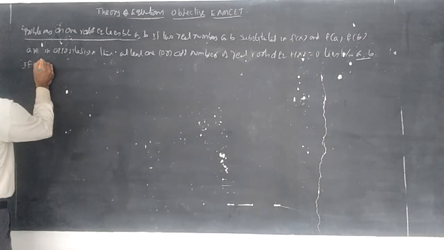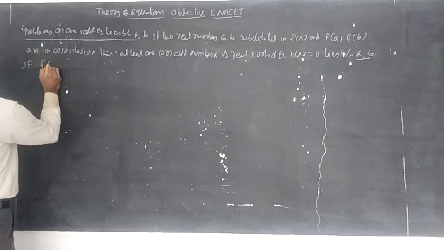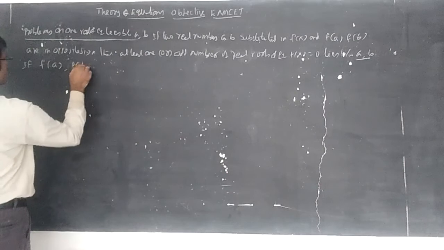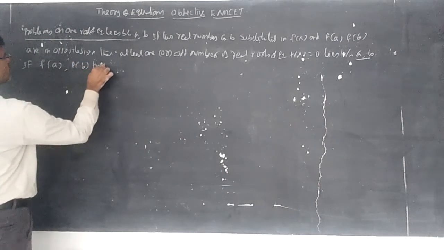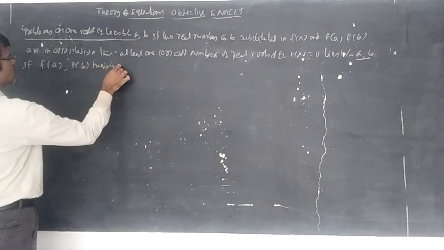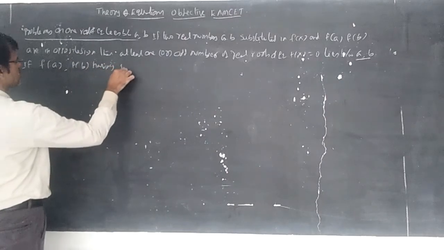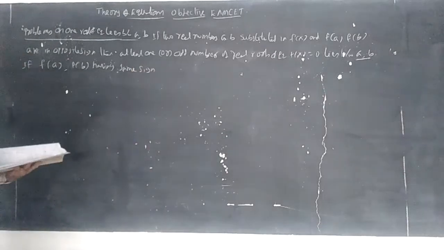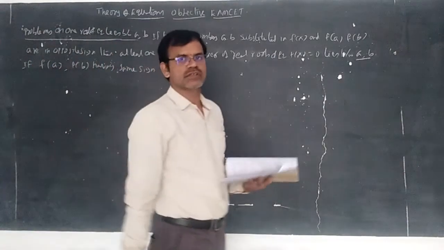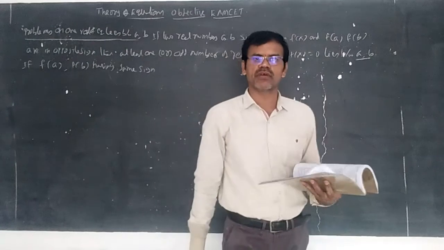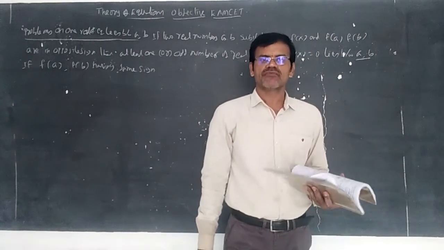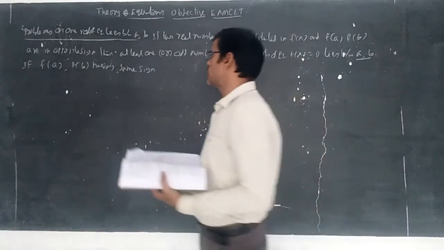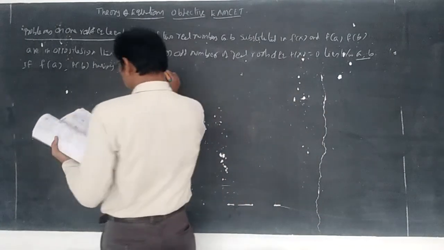Next, second form. If f of a comma f of b have, here we had written opposites, here we are writing having the same sign, meaning both are positive or both are negative. Whenever you multiply f of a less than 0 and f of b less than 0, you will get f of a into f of b greater than 0, or f of a greater than 0 and f of b greater than 0, you will get f of a into f of b greater than 0. So positive, having the same sign here.